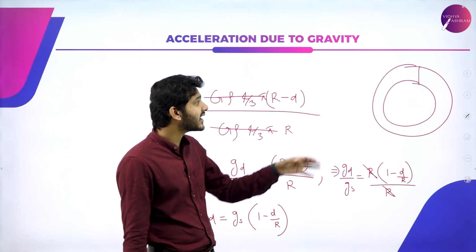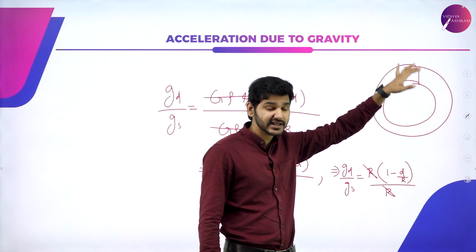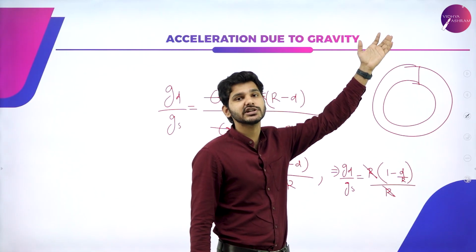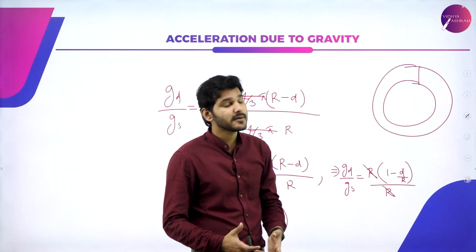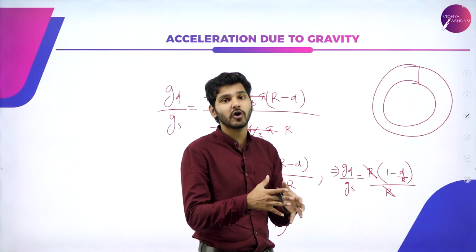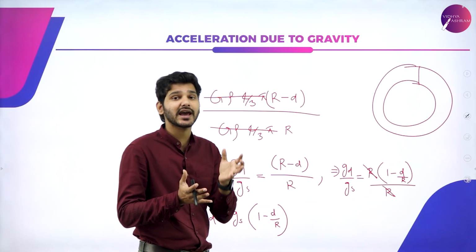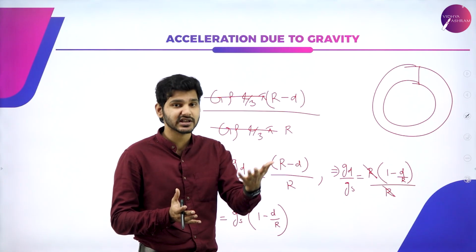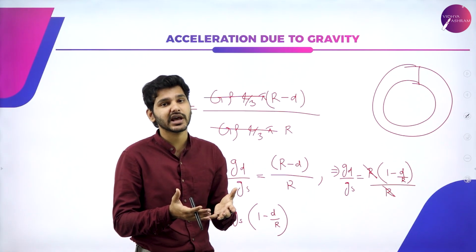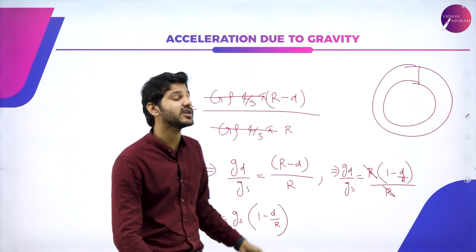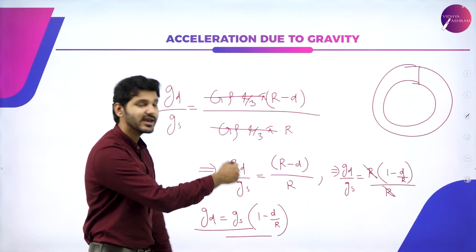That is the reason why, even at a particular height, because of the height factor, that is radius plus height, the acceleration due to gravity decreases. If we go inside the earth, the radius is so much smaller now, and acceleration due to gravity should increase, but since the mass is now smaller, the acceleration due to gravity also decreases as we go inside the earth, and that is proven by this particular equation.